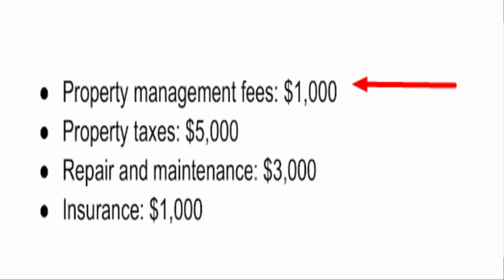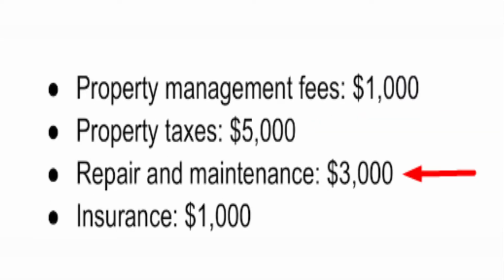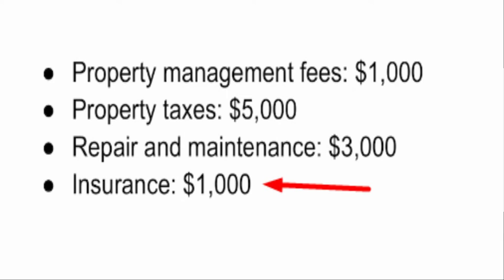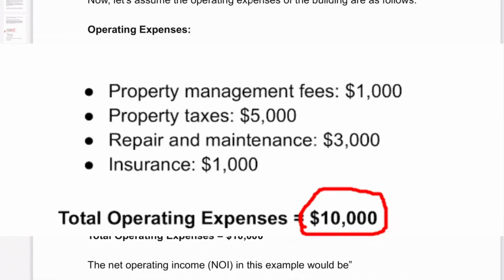For this example, let's use a total operating expense figure of $10,000. Let's say property management fees are $1,000. Let's say property taxes are $5,000. Let's say repair and maintenance is $3,000. And let's say insurance is $1,000. That's a total of $10,000 for total operating expenses.